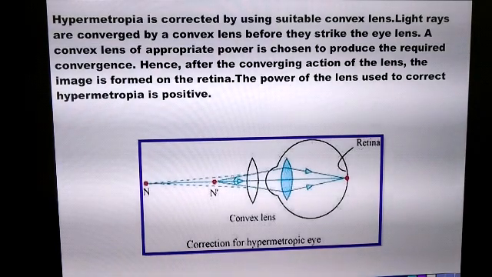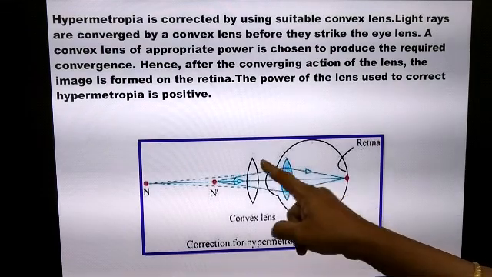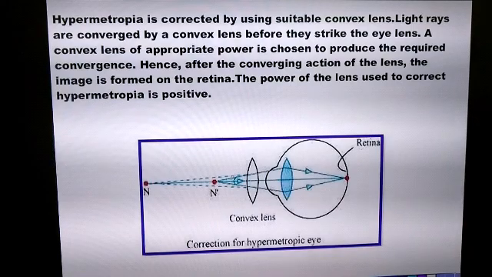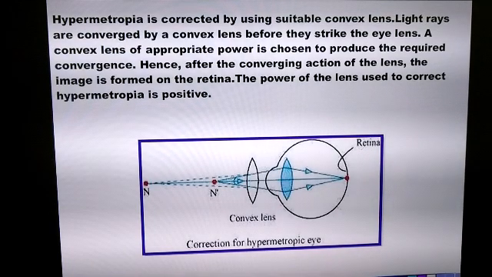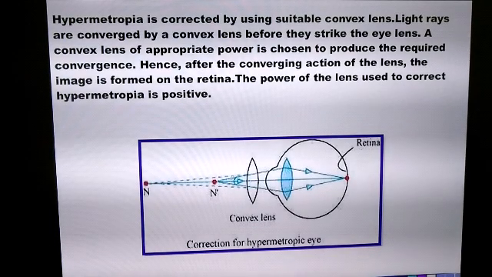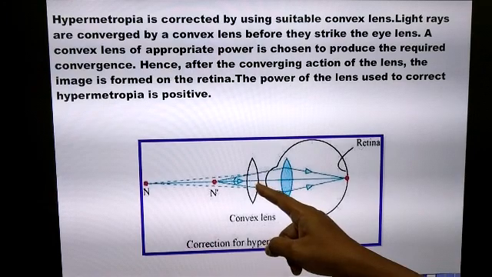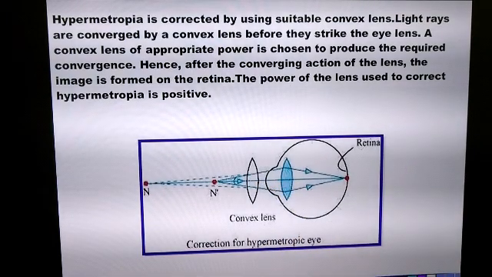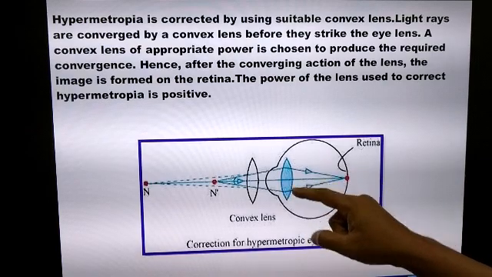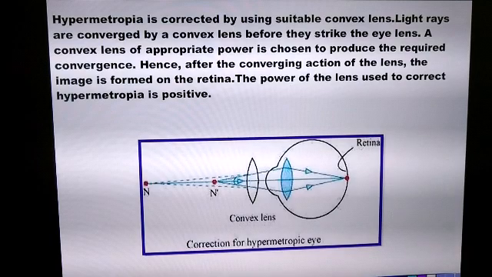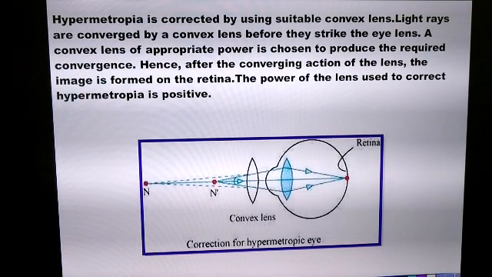Hypermetropia can be corrected by using a convex lens. Can you see here? This is a convex lens with both the surfaces bulging outwards. So hypermetropia can be corrected by using convex lenses of suitable focal length. Now a convex lens, you know, is a converging lens. So when the rays of light travel from the nearby objects, the convex lens converges the light rays. The further convergence is brought about by the biconvex lens in the eye, so that the image of the nearby object will be formed exactly on the retina.